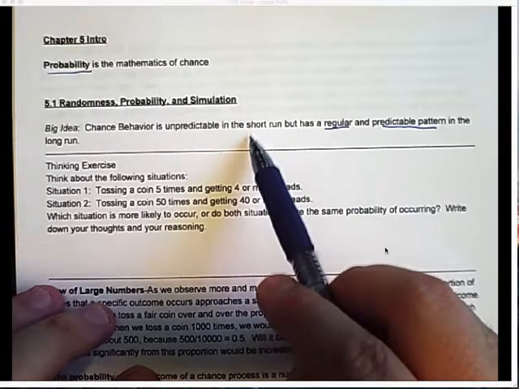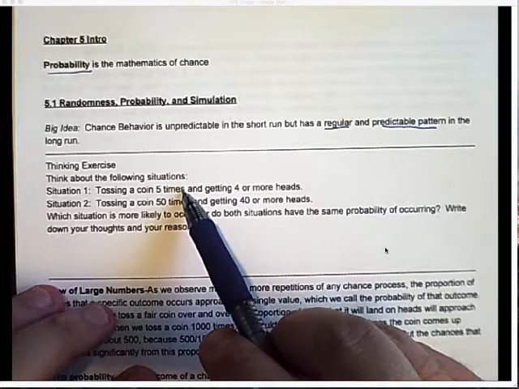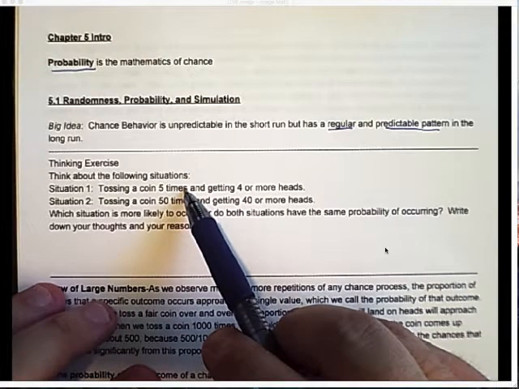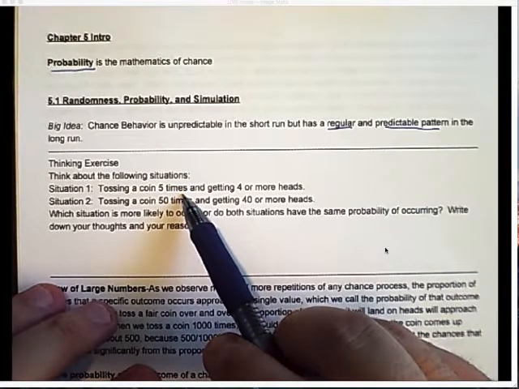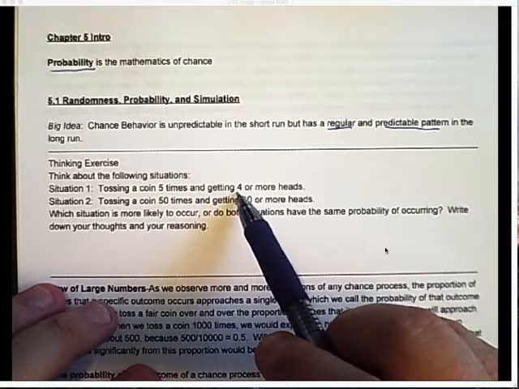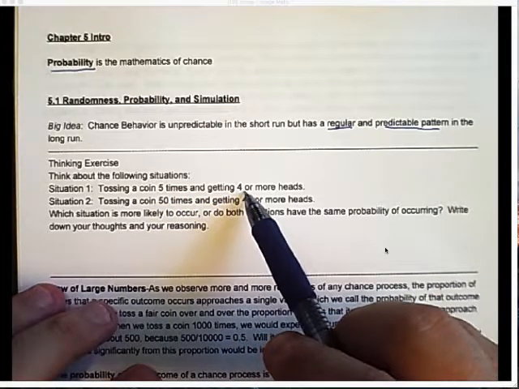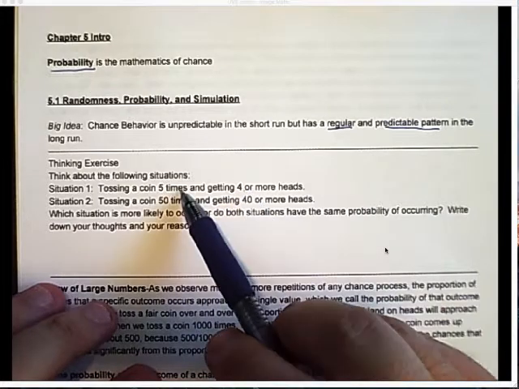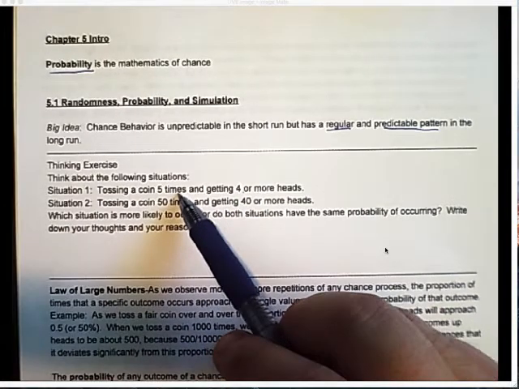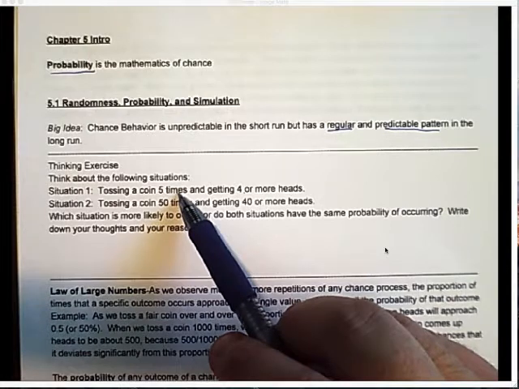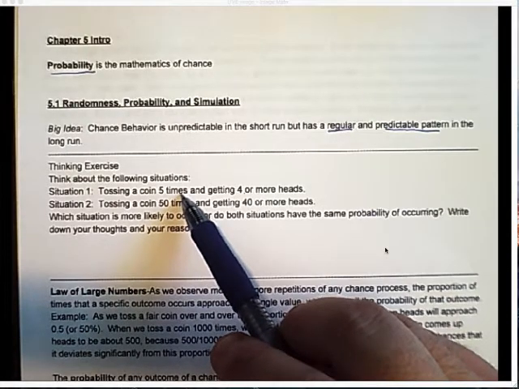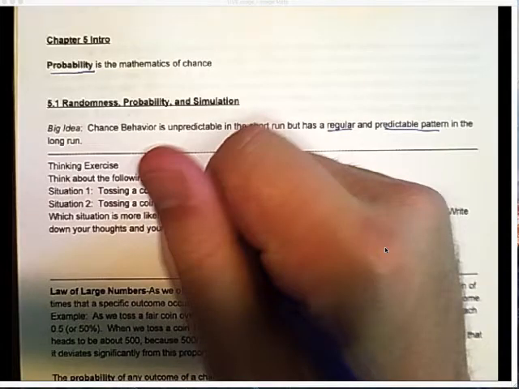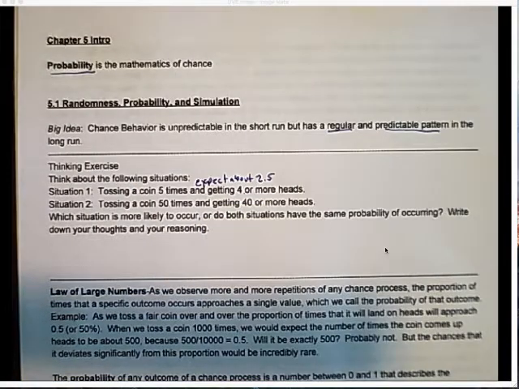If I only toss a coin 5 times, that's a small number of trials, okay? Now, would we expect to get 4 or more heads? Well, out of 5, since the chance of getting a head is 50%, if I toss a coin 5 times, I would expect about 2.5 heads.